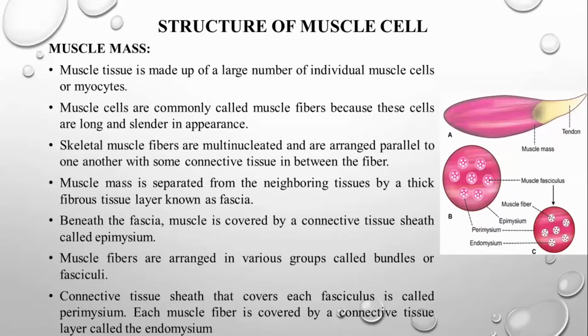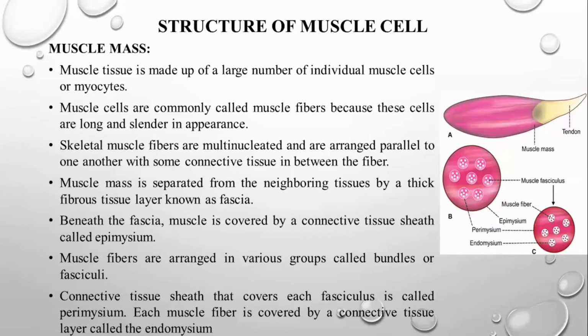Everyone has seen muscle. We have eaten muscle: the chicken, the mutton, what we eat on Sundays as non-vegetarian. The flesh we are eating is nothing but muscle. Even chicken muscle or mutton, the sheep or goat muscle, has the same nature. After washing and cooking, you can just dissect that muscle and find some fiber threads. That's why we call it muscle fiber.